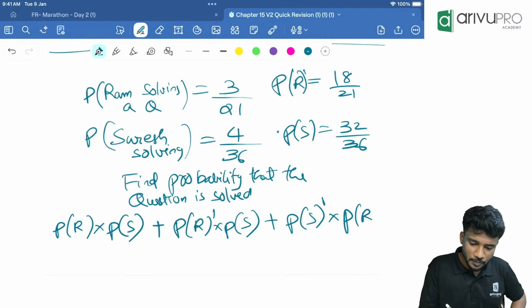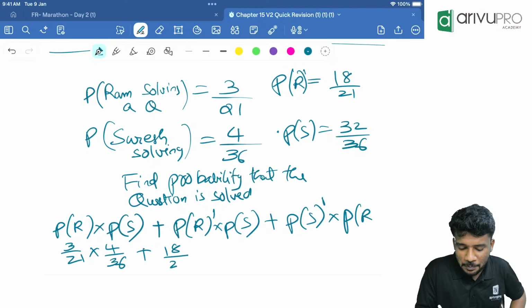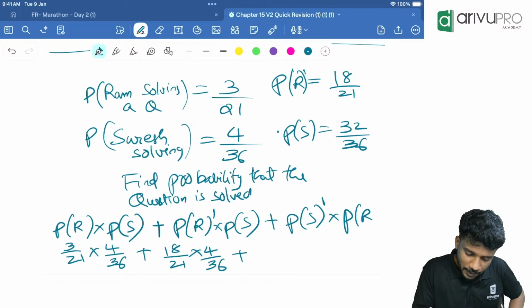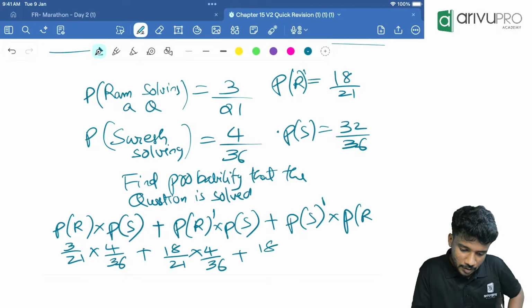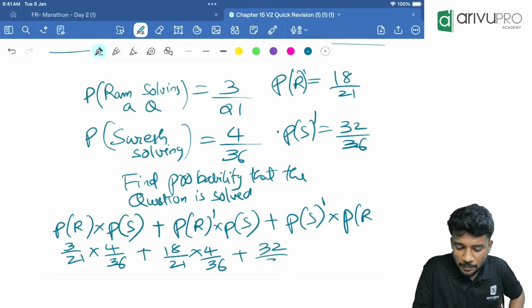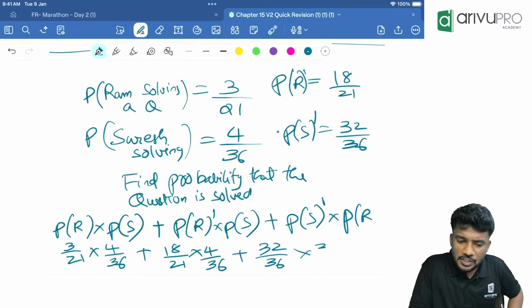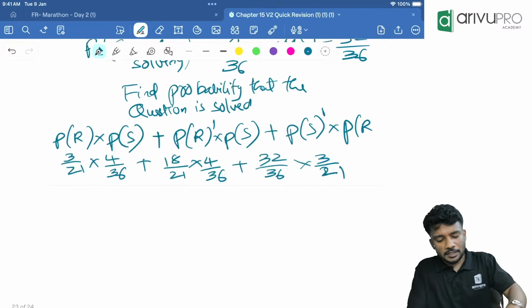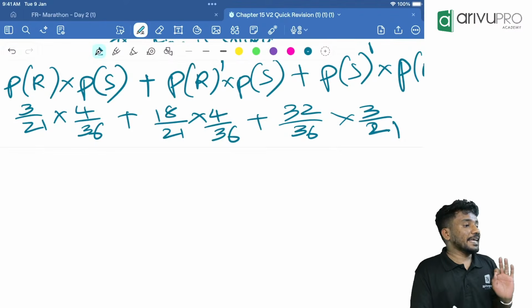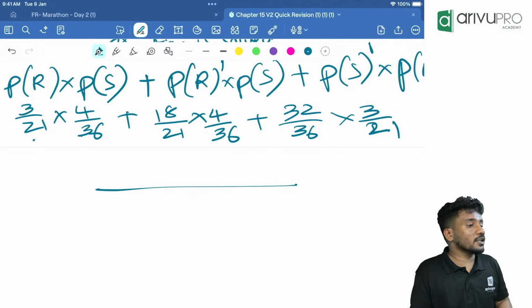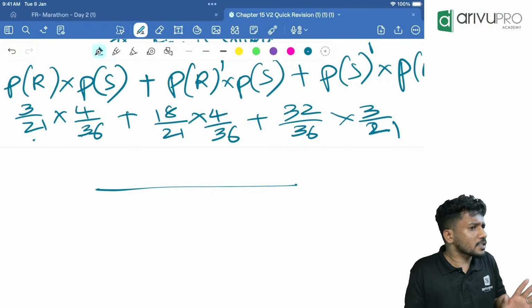Put the values. P of R is 3 by 21 into P of S which is 4 by 36, plus R complement, 18 by 21, into P of S, 4 by 36, plus P of S complement, 32 divided by 36, into P of R, 3 by 21. For such a question, we will just take the common denominator. 21 into 36 is how much?